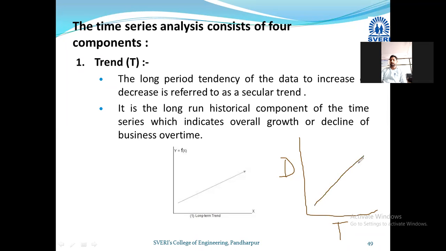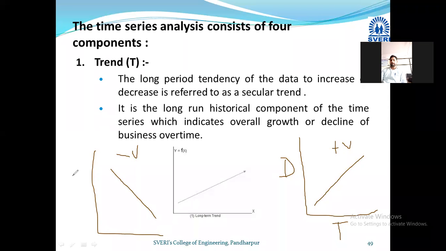In this manner we will get the uptrend or a positive trend. And in a similar fashion, if you get this line, then it is a negative trend. Okay, so write down the trend.